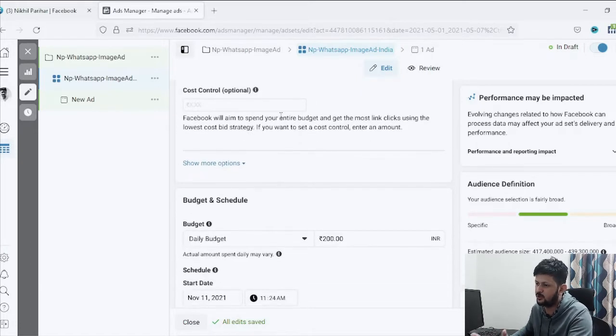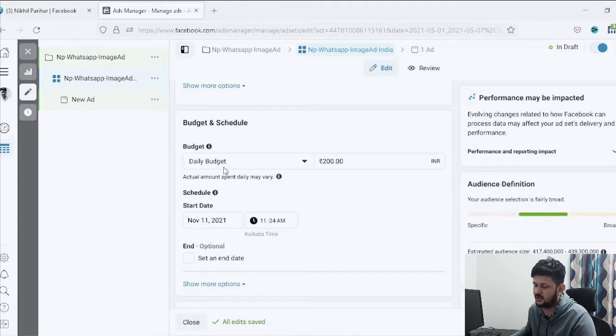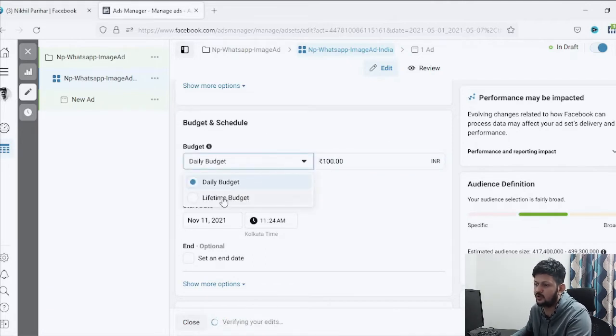Okay, cost, you can do that. Cost control also I would recommend not to do it here. Just put the budget, whatever daily budget you want to keep it in here. I'll just keep it as 100 rupees for now, the daily budget. You can also go with lifetime budget.